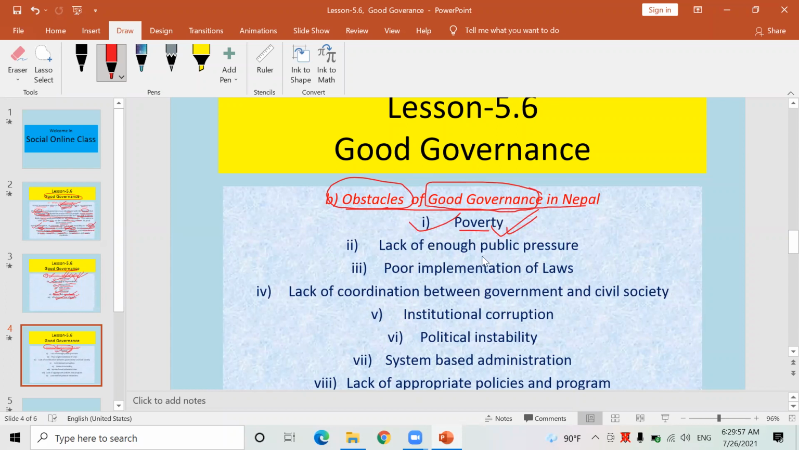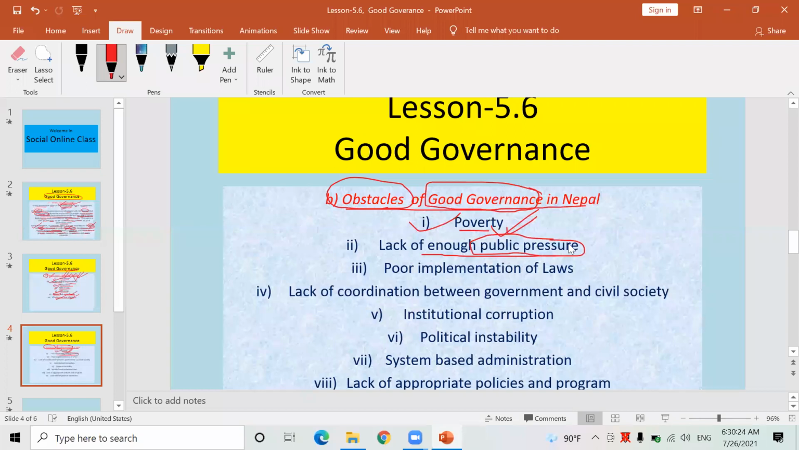Similarly, look here, lack of enough public pressure. What is there? There is not good governance. Government is working according to its will. सरकारले चाहिँ आफ्नै ढङ्गले शासन गरिराखेको छ, जथाभावी शासन गरिराखेको छ. Government is doing whatever it desires. Okay, why is it happening? Because public pressure is not there.